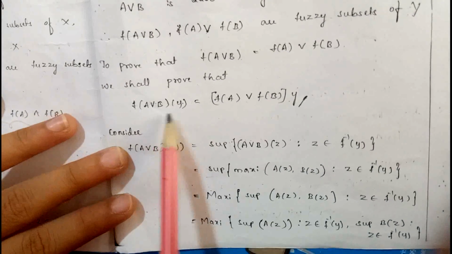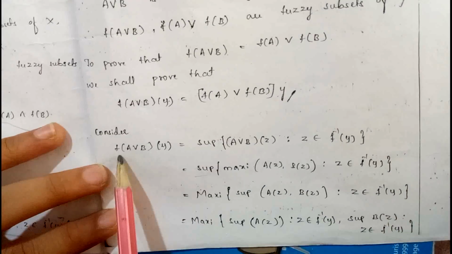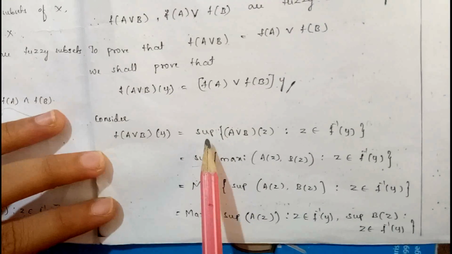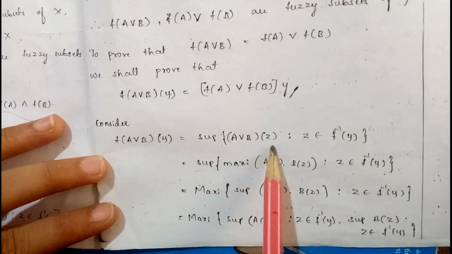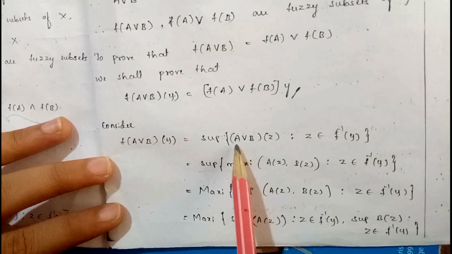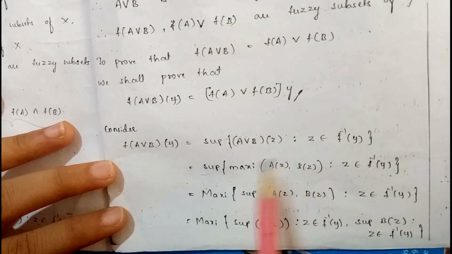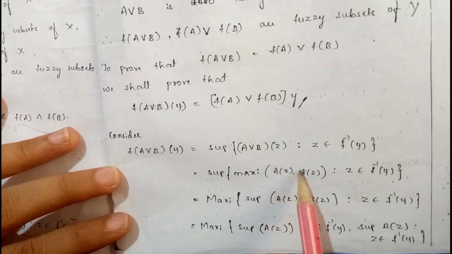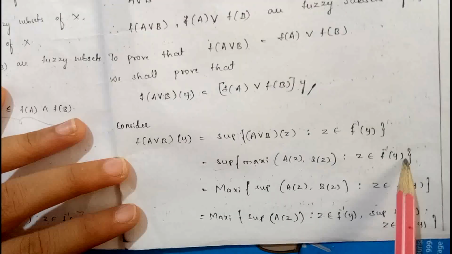Consider f of a union b of y. Again, by using the definition of image, it can be written as supremum of a union b of z, z belongs to f inverse of y. Supremum of a union b, by the union definition, that is maximum of a of z comma b of z, z belongs to f inverse of y.